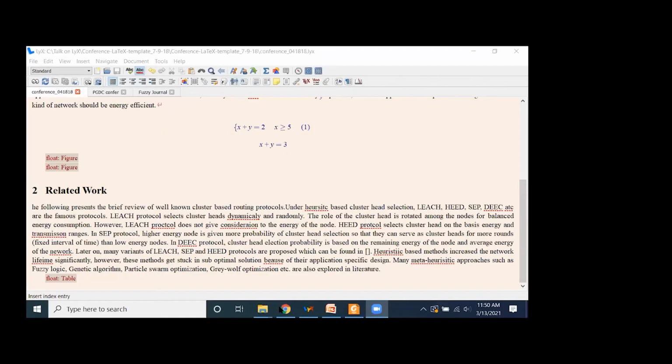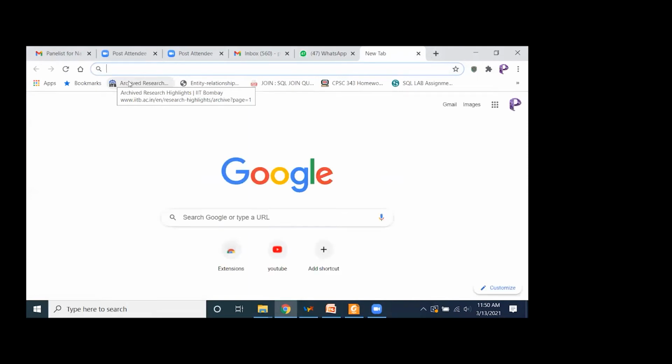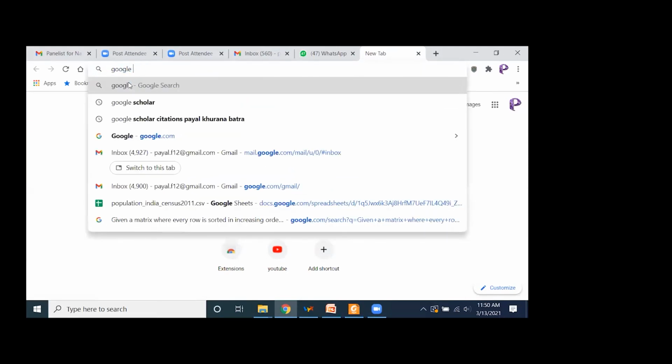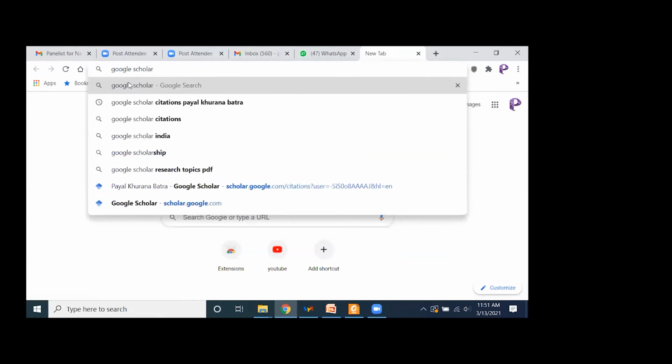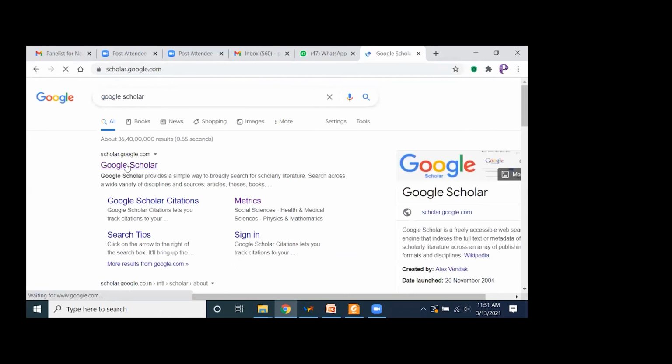Share screen. Is the browser visible to all of you? Yes, ma'am. Visible. Okay, so you type here Google Scholar. Go to Google Scholar.